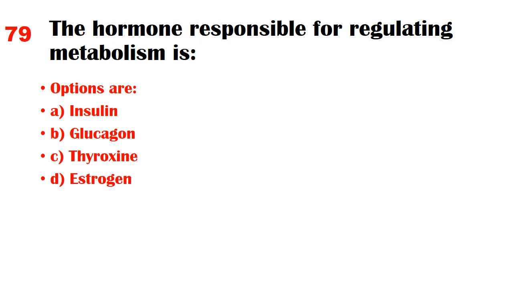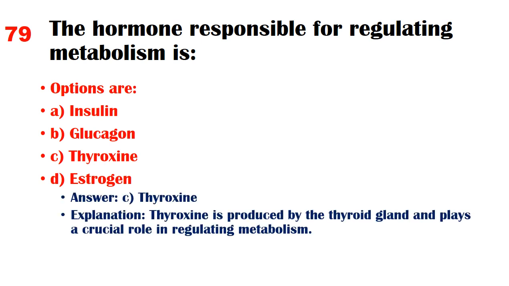stress. The hormone responsible for regulating metabolism is. Options are A. Insulin, B. Glucagon, C. Thyroxine, D. Estrogen. Answer C. Thyroxine. Explanation: thyroxine is produced by the thyroid gland and plays a crucial role in regulating metabolism.